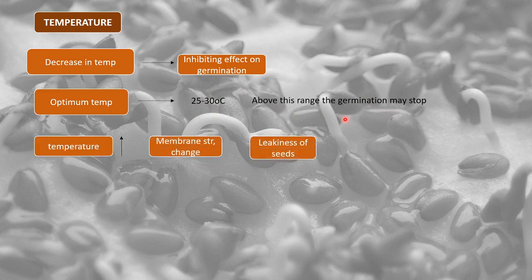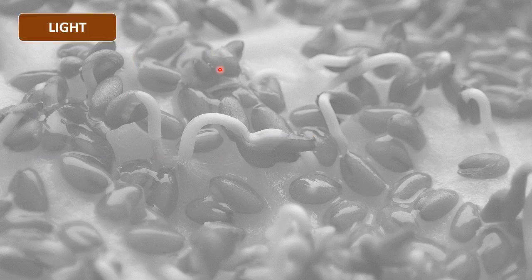So if temperature increases, this has two effects. One is it has been known to have some effect on membrane structure. So if the temperature increases, this leads to changes in membrane structure of the seed, and it also increases the leakiness of the seeds. By leakiness I mean that the seed becomes more permeable, right? So if you increase the temperature, it will favor seed germination. If you decrease the temperature, it will inhibit seed germination, right? So this is it about temperature.